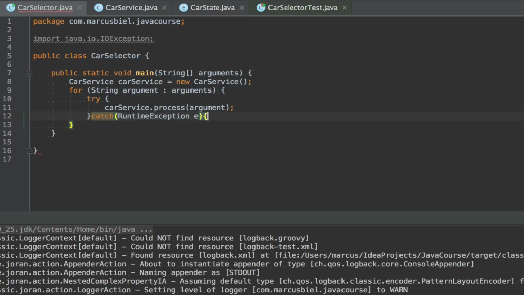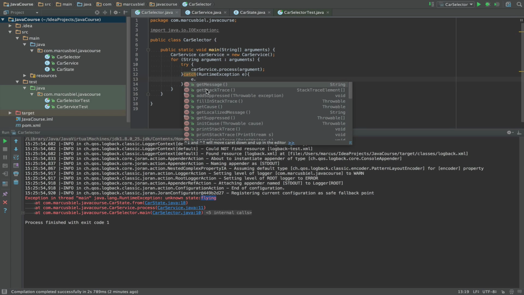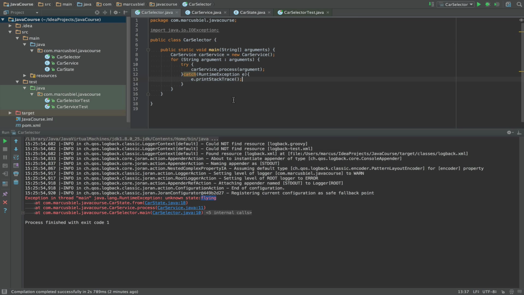Okay, so curly braces, and now we can do various things. First of all, we could say e.printStackTrace. Well, this is actually exactly what we have here. This is the stack trace. The stack you can think of as a list of all the methods that were called in reverse order. So here you see main, process, from.